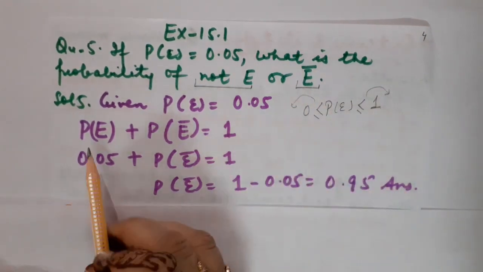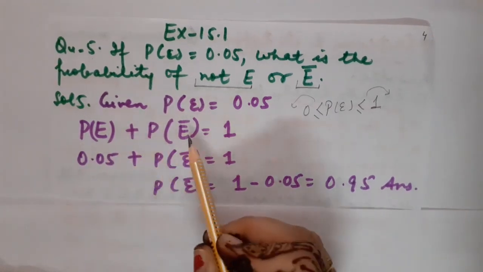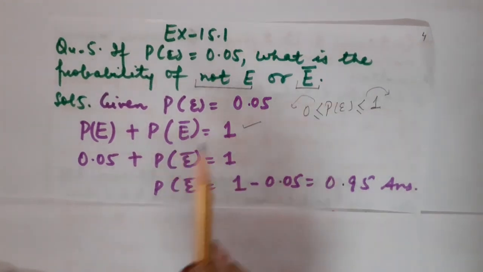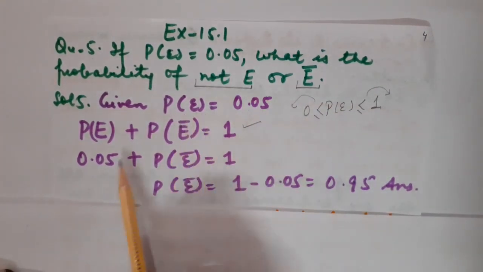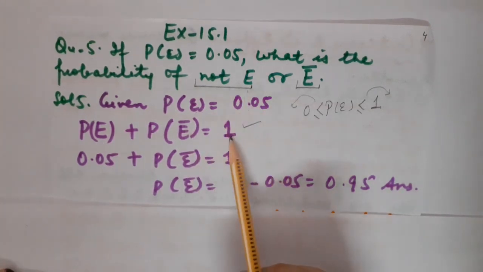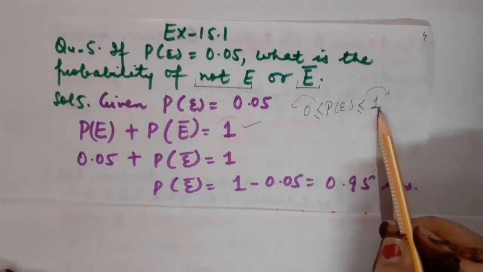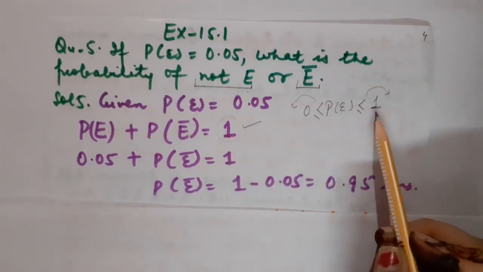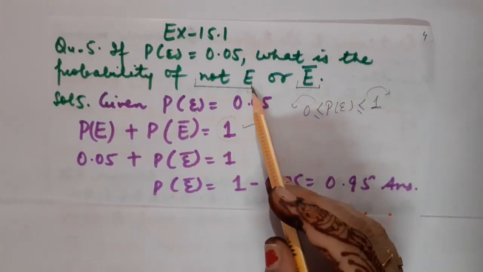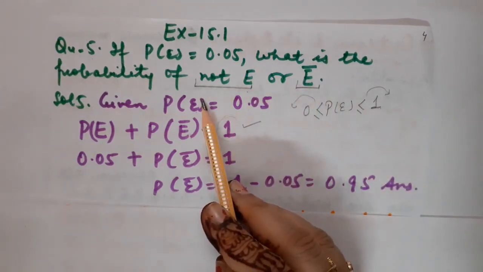Always remember that the sum of the probability of an event as well as the probability of its complement is always equal to 1. So when you know the probability of an event, we can easily calculate the probability of not E. Why is it equal to 1? Because you know that probability can never exceed 1. The highest probability will be equal to 1. And in the complement, we include those outcomes which are not occurring in the actual event.